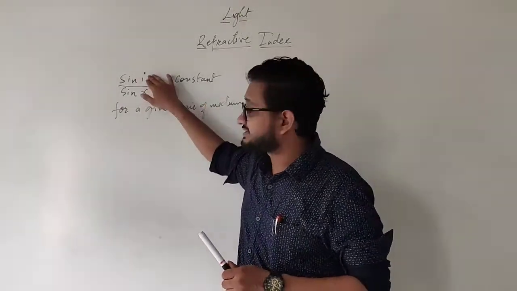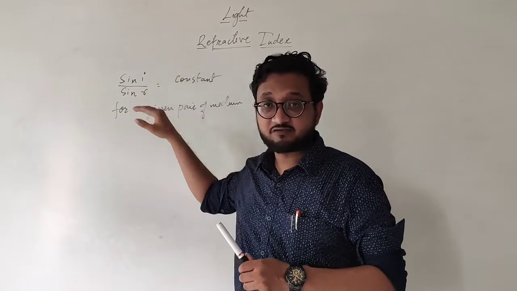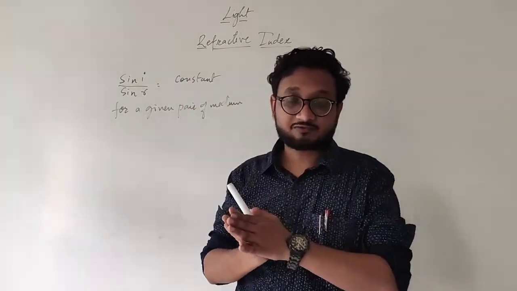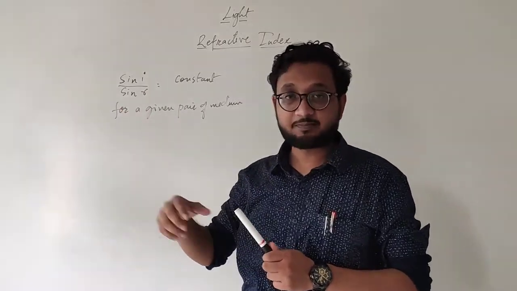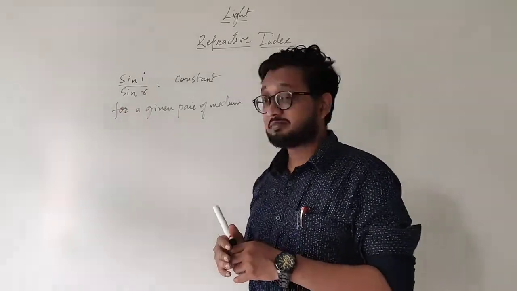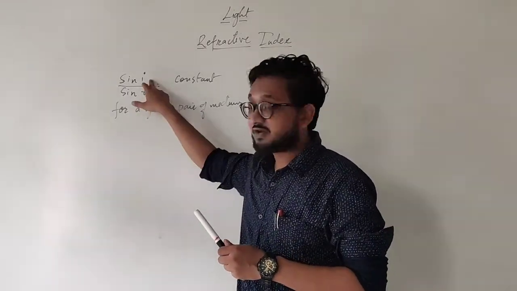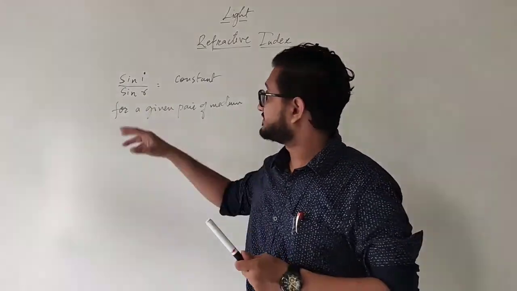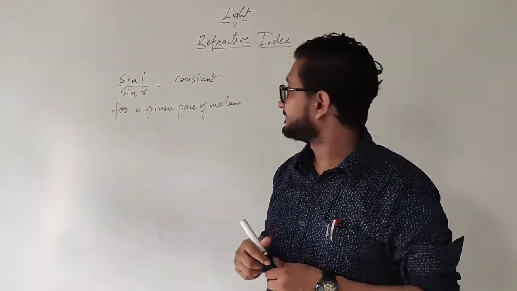So if you get a value for the sine of the angle of incidence and the sine of the angle of refraction, and now you change the path of the ray of light, you have a different angle of incidence. I gave you an example like 30 degrees and 60 degrees. Let's say for 30 degrees the refraction is 25 or something, and for 60 degrees the refraction is, let's say, 45 or 50 something.